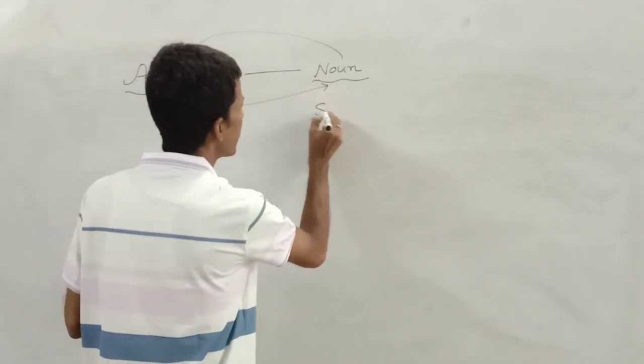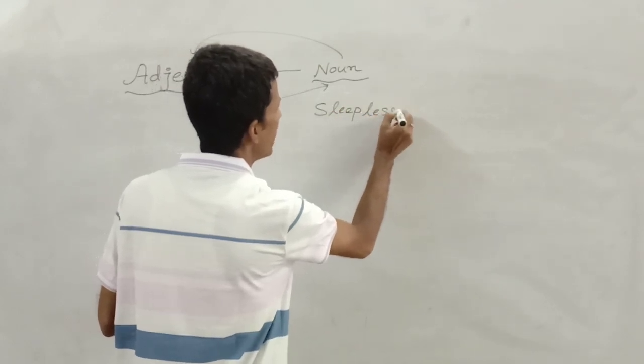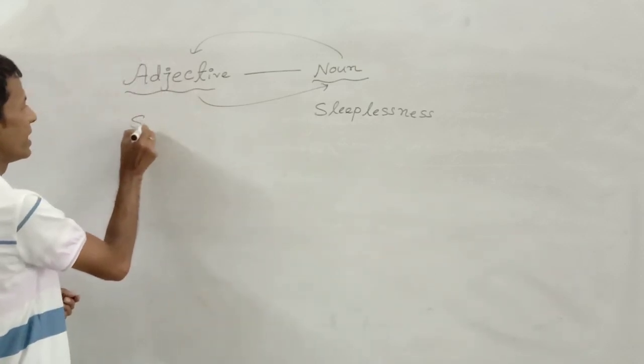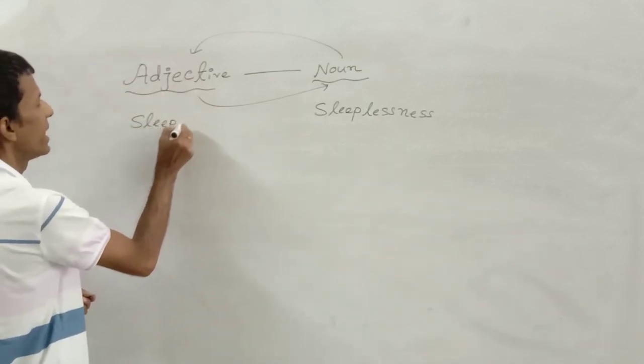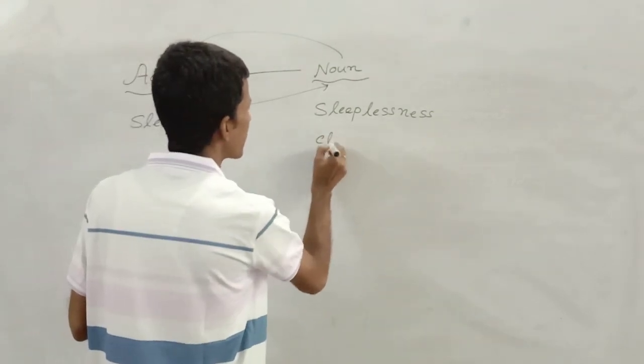Noun, sleeplessness. So the adjective will be written in this way, sleepless. Clumsiness.